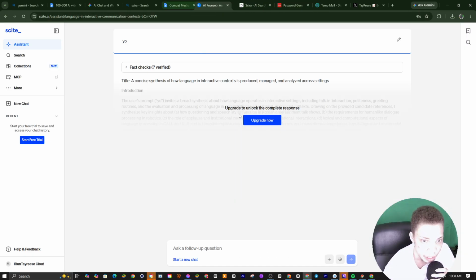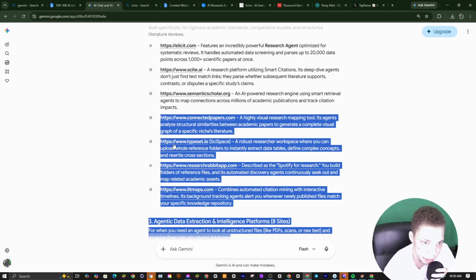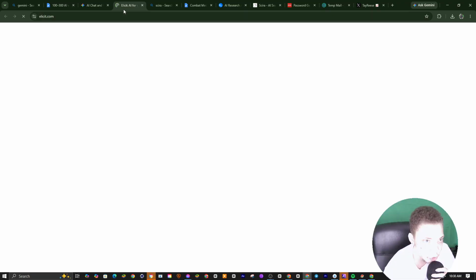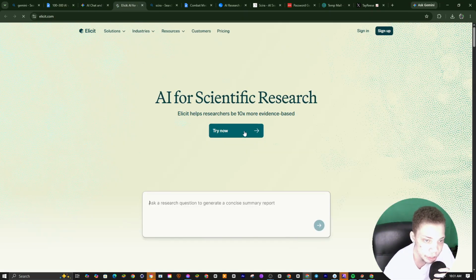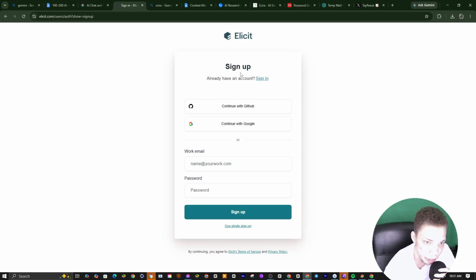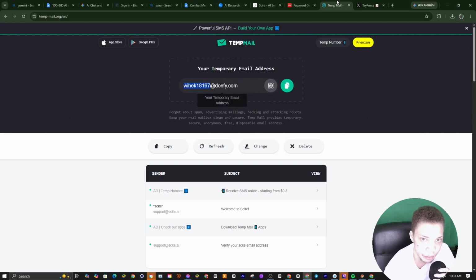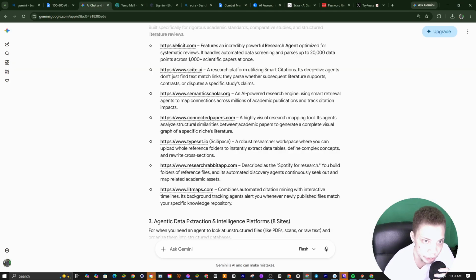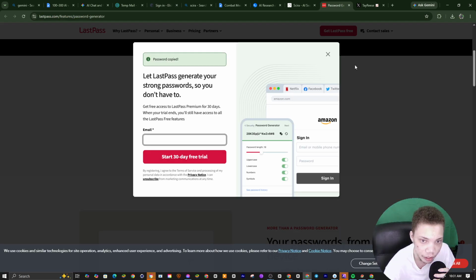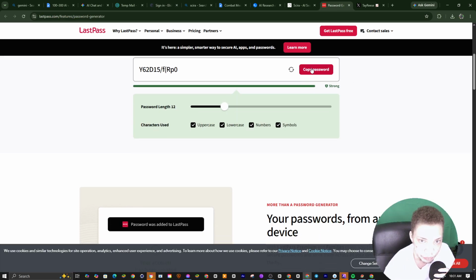Next thing we got on the list is this tool. I'm going to come over to this right here and show you guys how we can use it. This tool is called Ultra, and I'm going to show you guys how we can create an unlimited free account on it. So we're going to sign up right here. Once we go to sign up, we're just going to put in an email. The email we could put for today is a 10th month email, because they don't know that we're using this. For the password part, we just put this. We go to X, and we exit this.